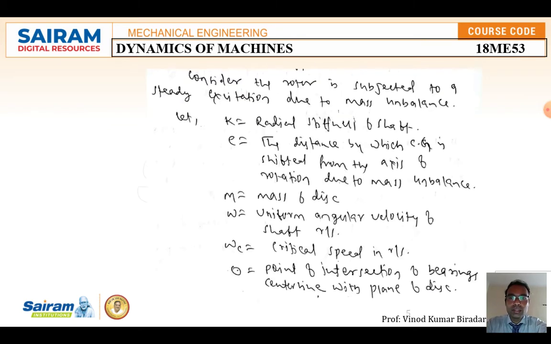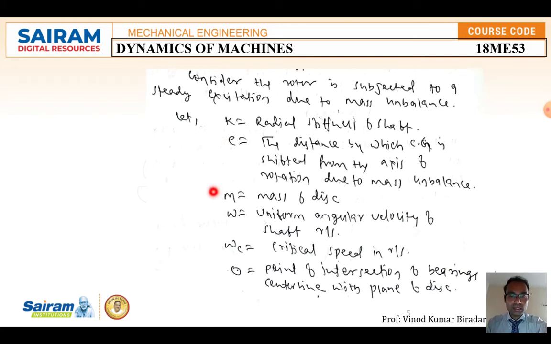This is suitable for a lightweight shaft. Consider a rotor: take one particular shaft which is fixed on either side by a bearing or some support, on which a rotor is connected. The rotor is subjected to a steady state excitation due to mass unbalance. Let k be the radial stiffness of the shaft and e the distance by which the CG is shifted from the axis of rotation. That distance is called e.